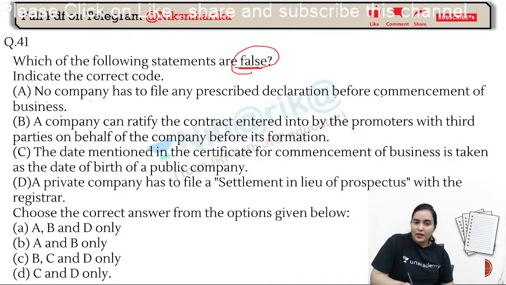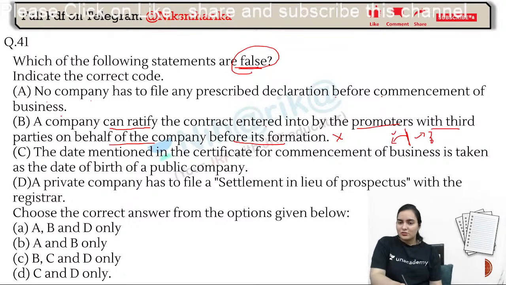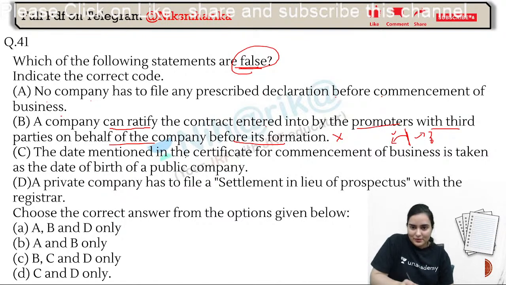A company can ratify the contract entered into by the promoters with third parties on behalf of the company before its formation. So that means if we have done something wrong before the formation, then we can correct it after the formation or after the commencement of the company. How so? I feel this is purely wrong. So which one do we have to highlight? The false one. One hint I have given you, another you see.